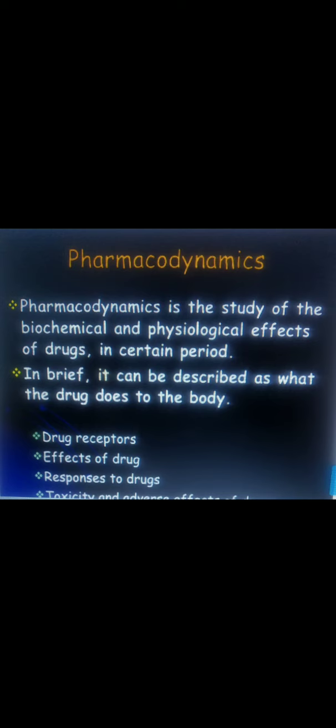It can be described as what the drug does to the body: how the drug binds to the receptor and shows its effect on the living system, and the response to a drug depending on drug absorption and the site of action. It shows the response to the drug, like toxicity effect and efficacy effect, and how the drug reaches the site in the tissue, including toxicity and adverse effects of the drug.